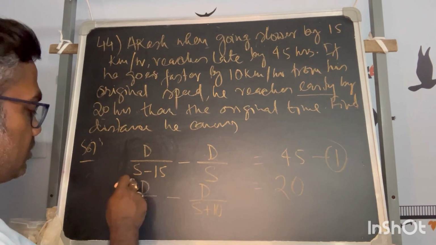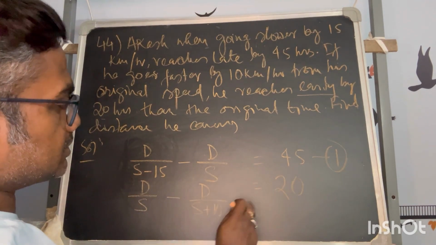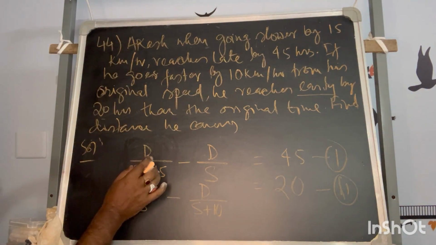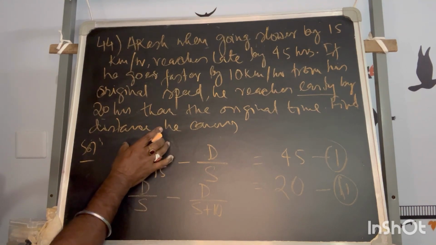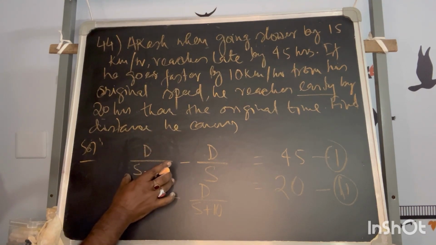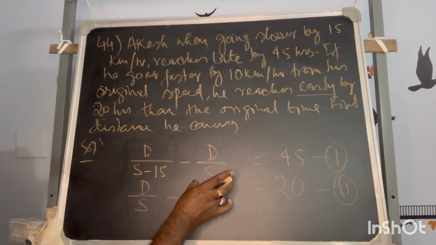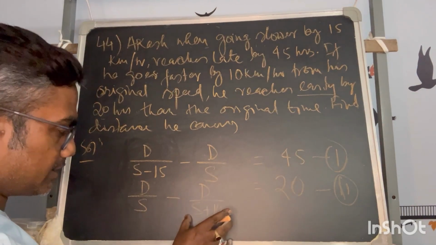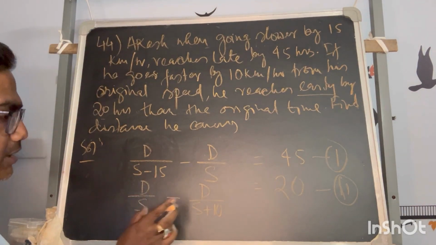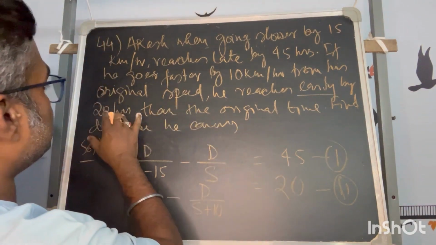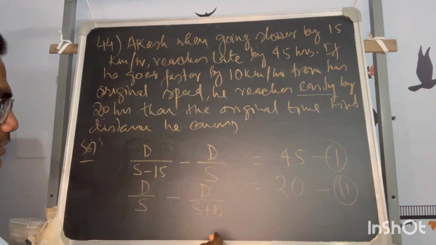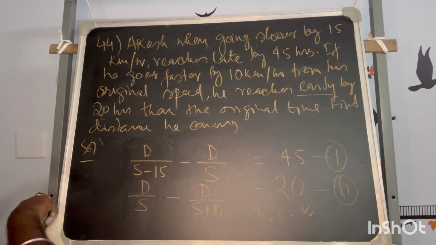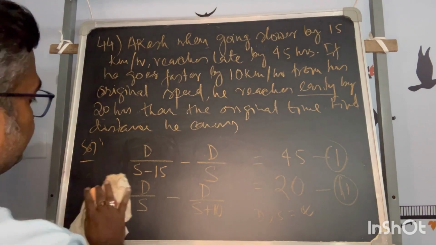So this higher minus the lesser will be 20. This is your second equation. Understand this: going slower takes more time, so this fraction is higher than the one with the usual speed. But if we speed up, the time will be less than the usual time, and that is 20. He is reaching 20 early. So you can solve for D and S from this. Solve it yourself, I am not going to solve it. Okay? Fine.